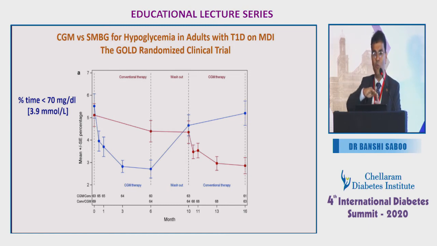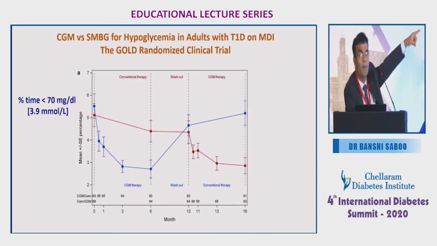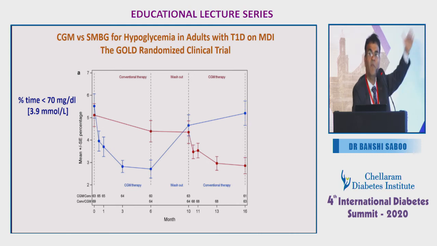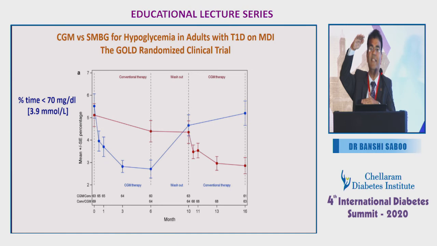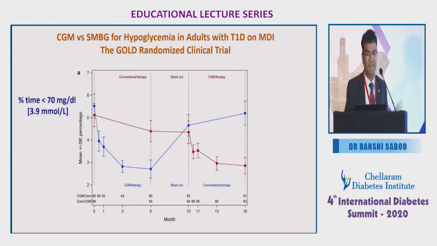So the patients who were on conventional therapy, now they are on continuous glucose monitoring, while on the other side, those patients who were on CGM were put on conventional therapy, and you can again see the difference. You can see a significant difference as far as their A1C reduction is concerned.